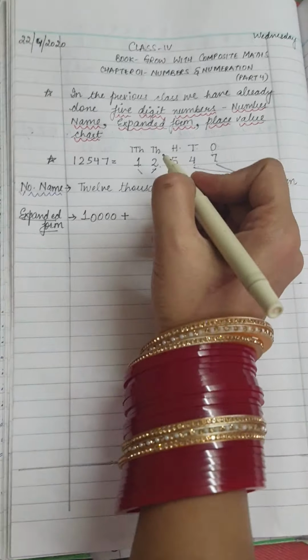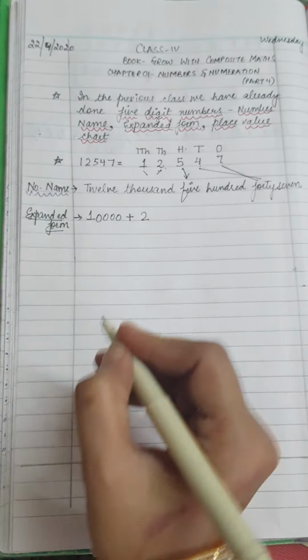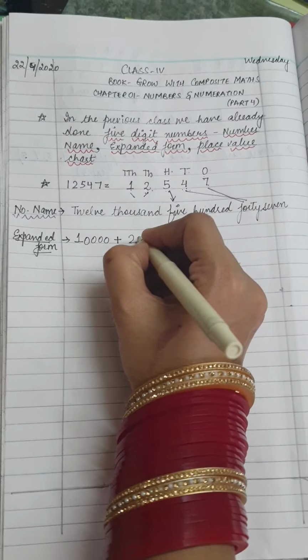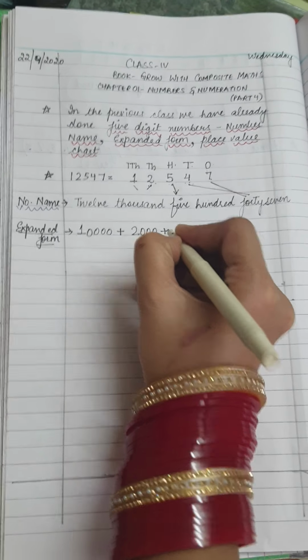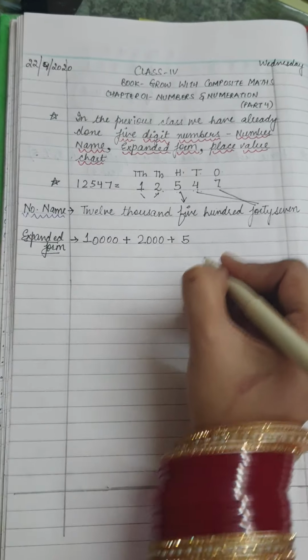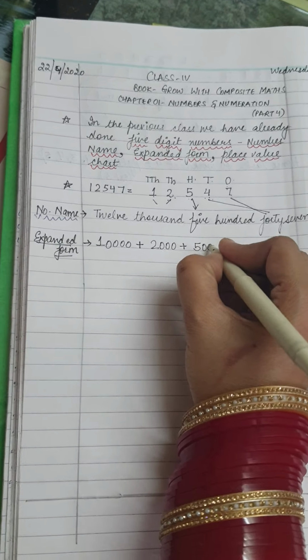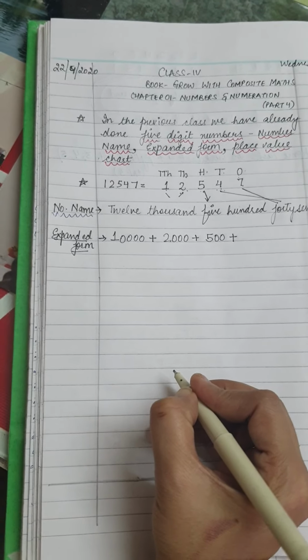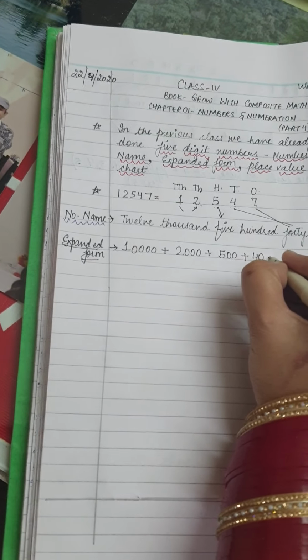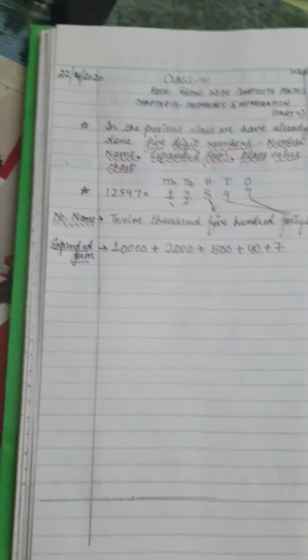What is the second digit? 2. Now count the number of digits: 1, 2, 3. So 3 zeros. Again write the third digit, 5 and 2 zeros. Then write the fourth digit, 4 and 1 zero. And the last digit is 7.